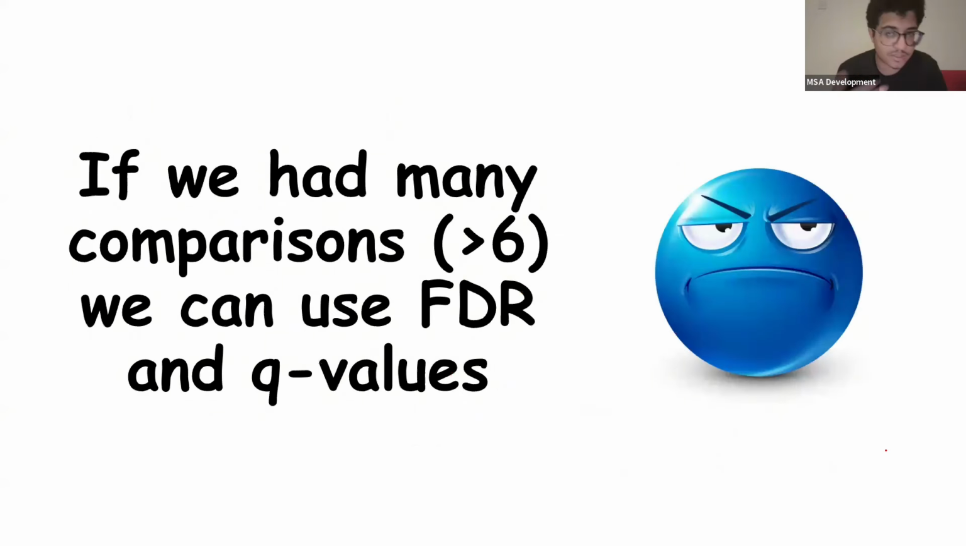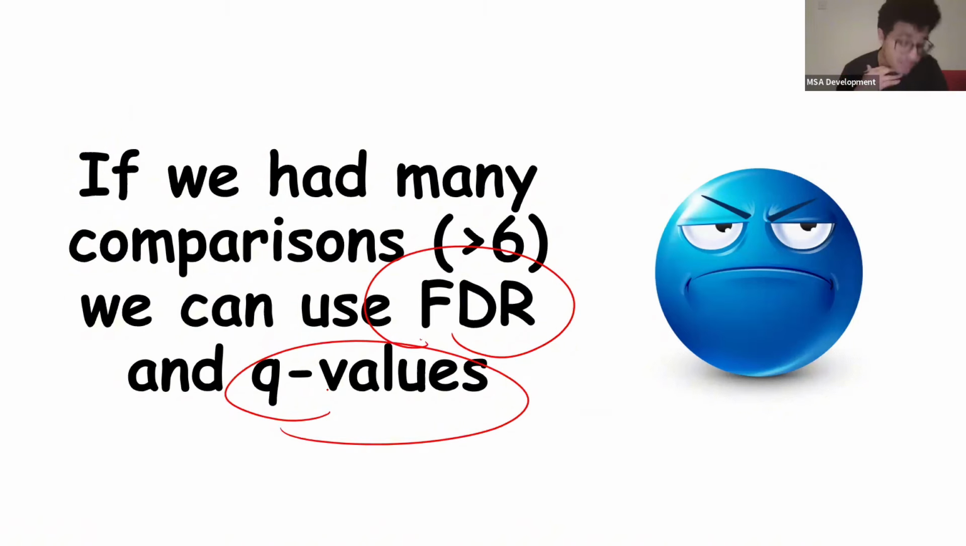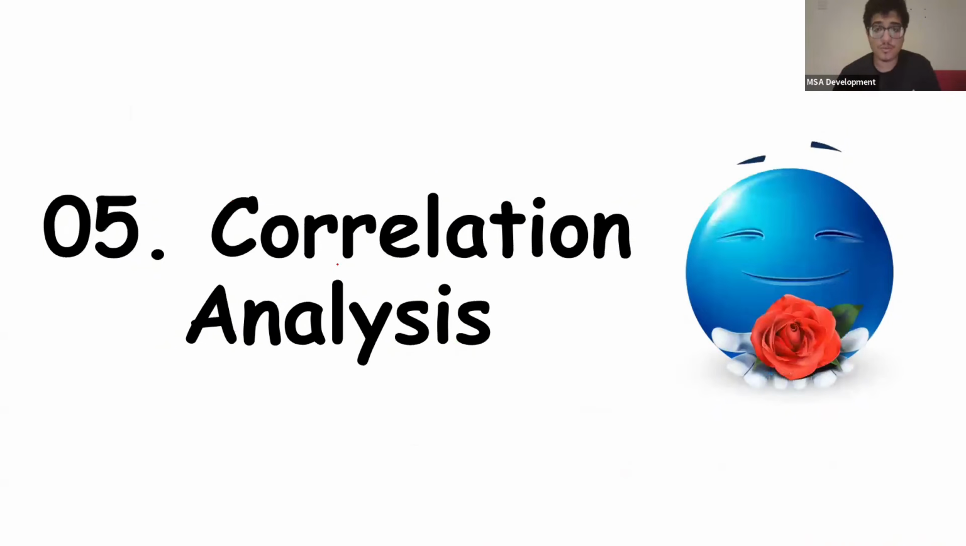So if we had many comparisons, okay, more than 6, for example, or even millions, like in genomic studies, where they have millions of genes to differentiate, we can use something known as FDR or Q values. And he didn't elaborate on these at all. I have not seen these on past papers at all. I did not see them asked anywhere. But just memorize that, anything more than 6, or if he mentions even millions, FDR and Q values are the way to go. Okay? So now we're moving on to correlation analysis.